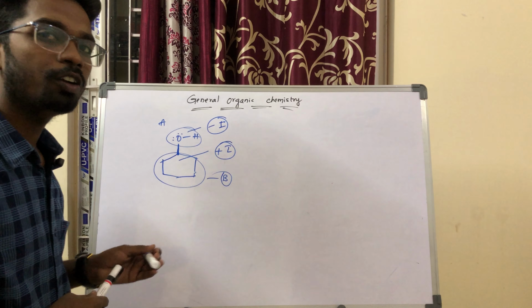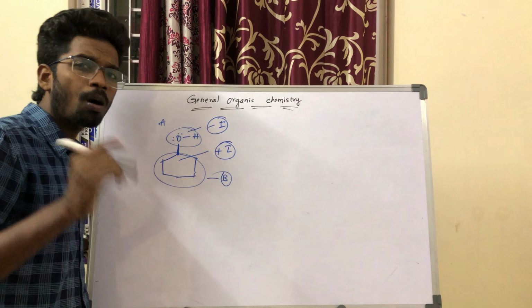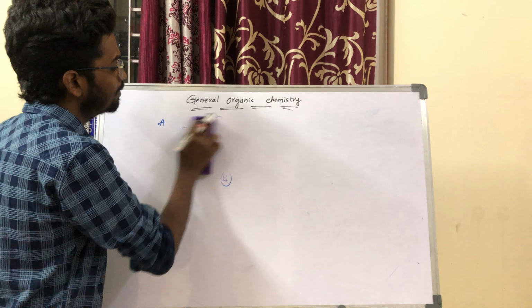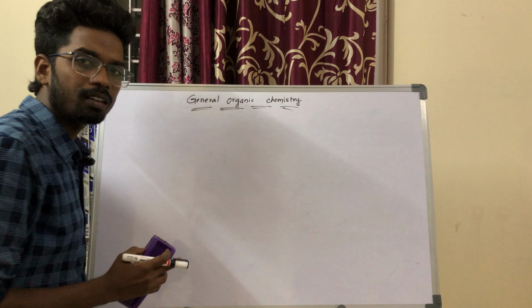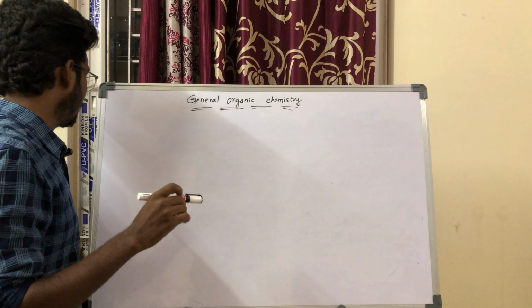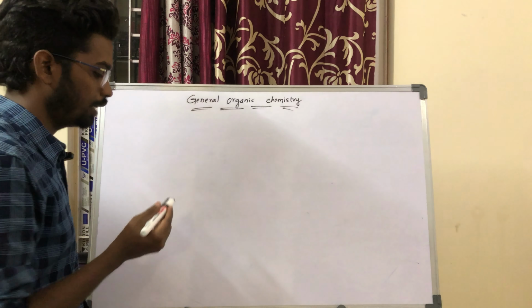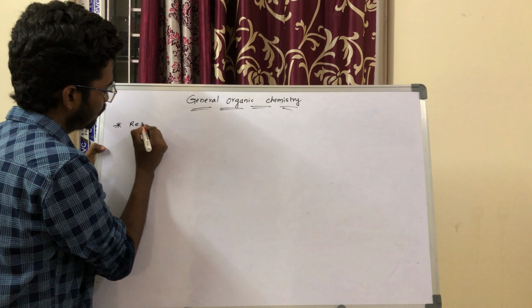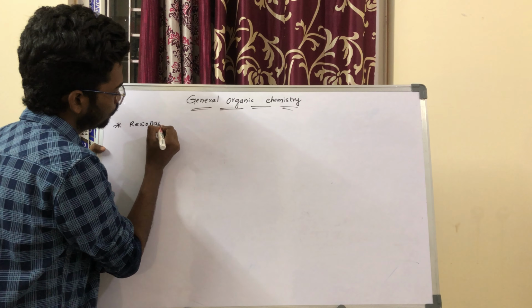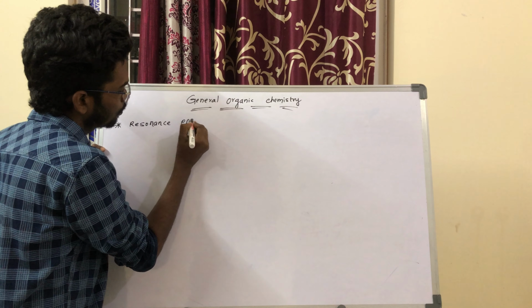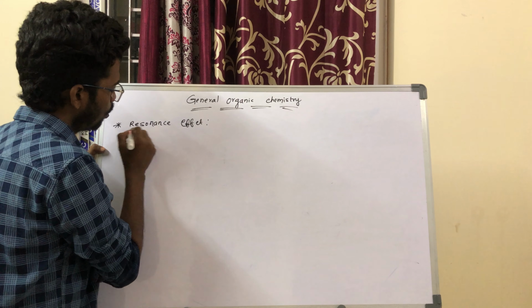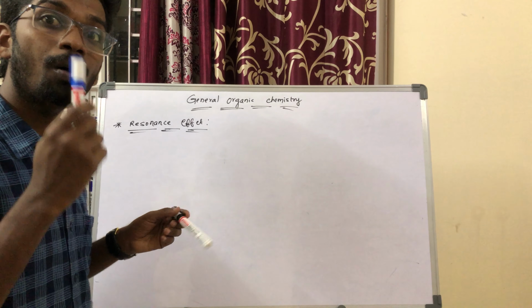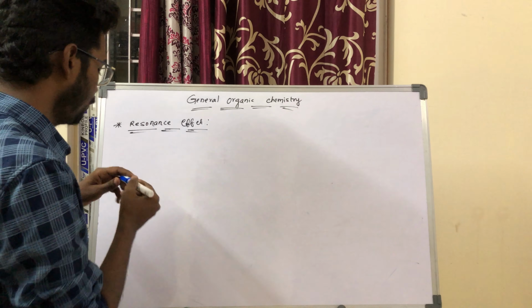And coming to the resonance effect, every compound needs stability, right? If a compound contains more resonance, then it will get more stability. If you see the resonance effect, a compound containing more resonance is more stable.